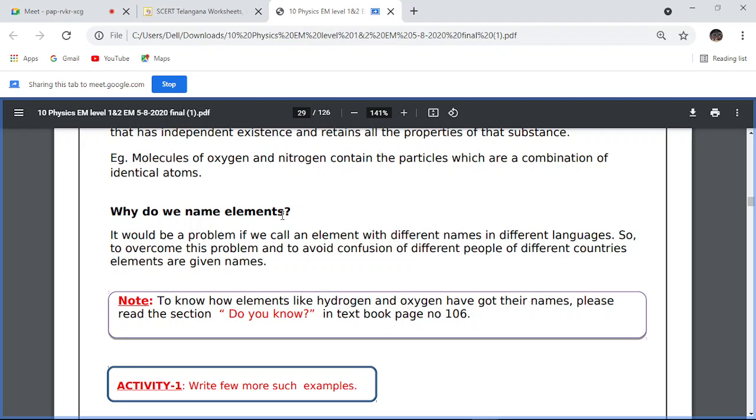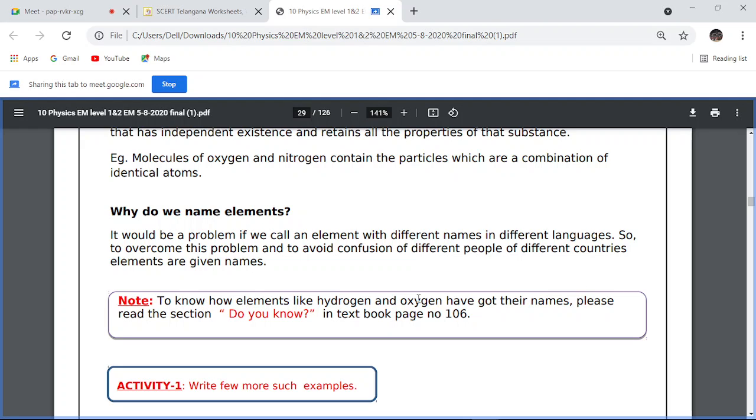సో ఇప్పుడు for example ఏదన్నా ఒక వస్తువు ఉందనుకో, మన కంట్రీలో ఒకలాగా పిలుస్తారు, వేరే కంట్రీలో వేరే లాంగ్వేజ్‌లో its name is different. సో అలా ప్రతి ఒక్కరు డిఫరెంట్ నేమ్స్ పెట్టుకున్నారనుకో ఏమైపోతుంది? All the people in this world get confused. So to overcome this problem and to avoid confusion of people of different countries, elements are given names.